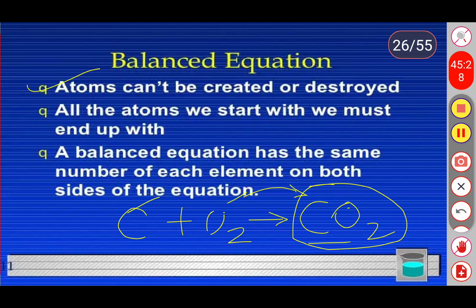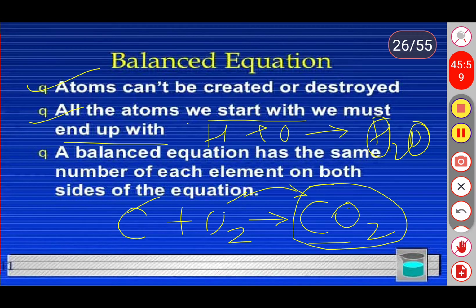It means we are not getting any different atoms in the product. Take one more example. When hydrogen and oxygen are combined, it forms water, right? So that water also consists of hydrogen and oxygen atoms only. So all chemical equations start with the same kind of atoms, and they should end with the same kind of atoms.